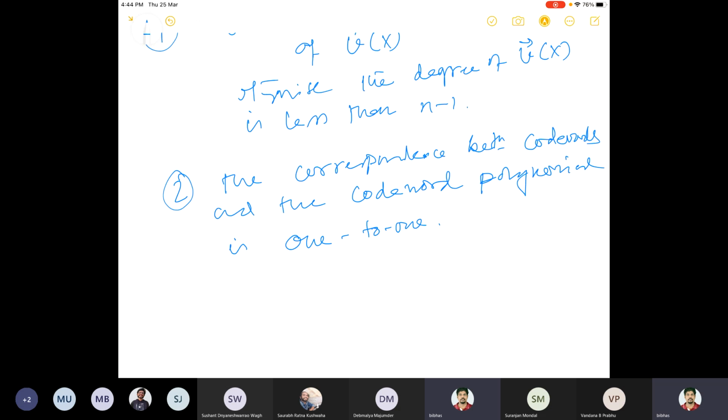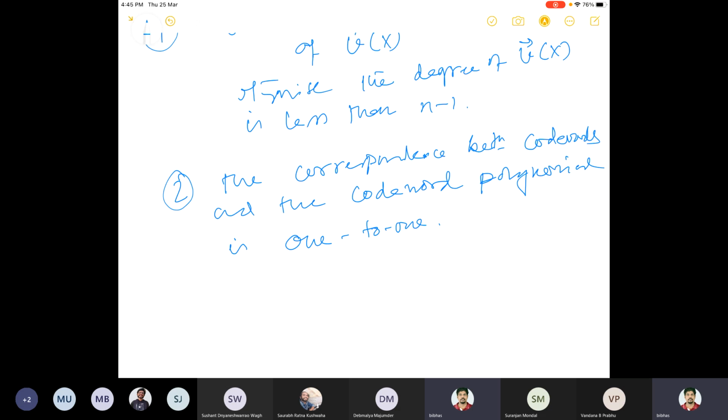Since we know that code words correspond one-to-one with code word polynomials, why not find connections, where each code word is a shift of another code word, let's say. So the question would be how the corresponding polynomials are connected to each other, because once you have a polynomial or a set of polynomials, what are the things to look at?